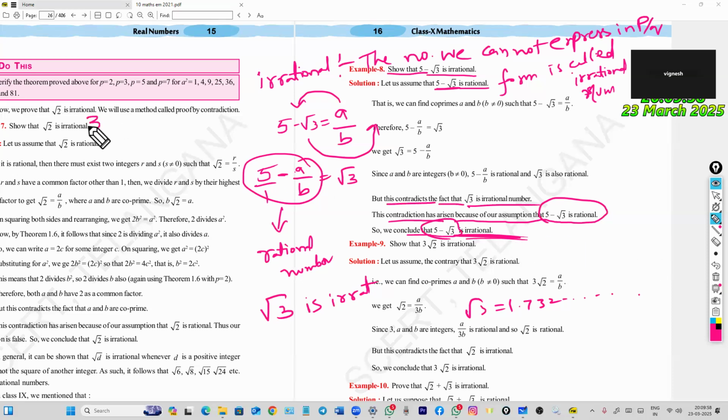Now, one more question. Assume 3 root 2 is equal to a by b. We can write root 2 is equal to a by 3b. Here, root 2 is an irrational number, but a by 3b is a rational number. Our assumption is wrong. Root 2 is an irrational number. The final answer is that root 2 is irrational.